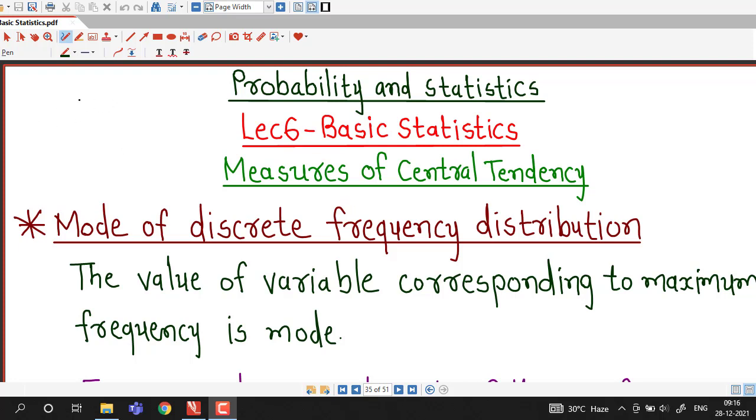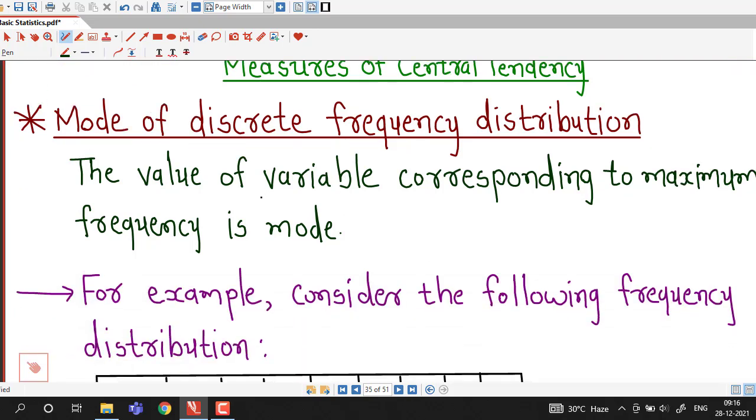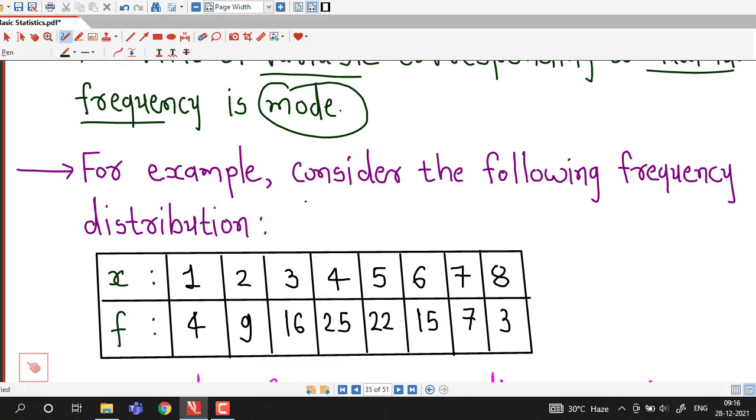In earlier lectures, we have discussed mode for ungrouped data and we have defined mode as the variable value which occurs most frequently. So in case of discrete frequency distribution also the definition is the same. The value of the variable under consideration corresponding to maximum frequency is mode. So if we have a discrete frequency distribution, we just have to find the observation with the maximum or highest frequency, and the value of the variable corresponding to maximum frequency is mode.